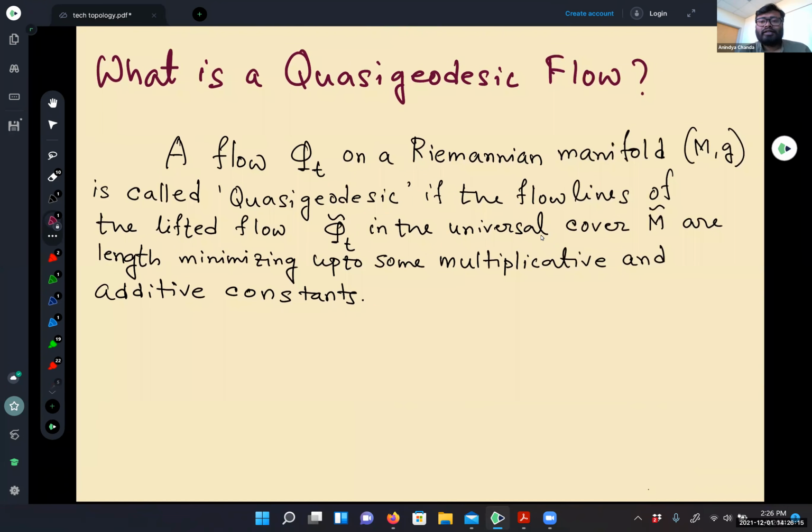So what is a quasi-geodesic flow? A flow phi-t on a Riemannian manifold is called quasi-geodesic if the flow lines of the lifted flow in the universal cover are length minimizing up to some multiplicative and additive constants.